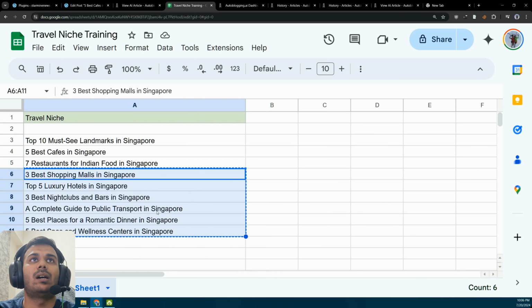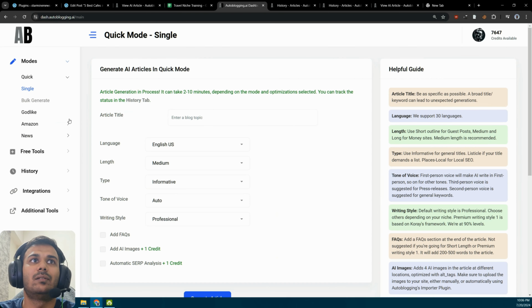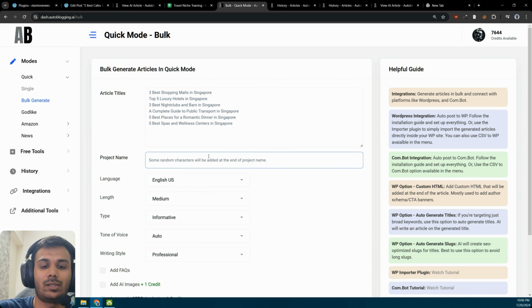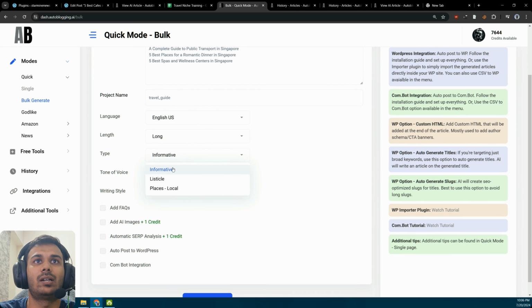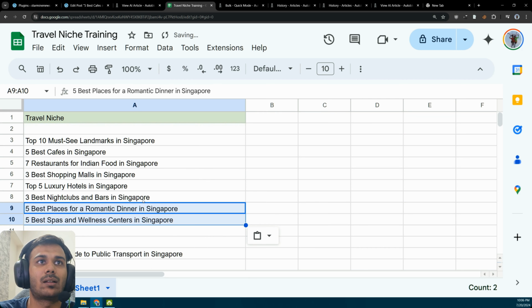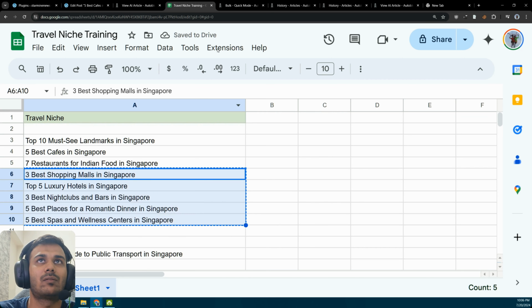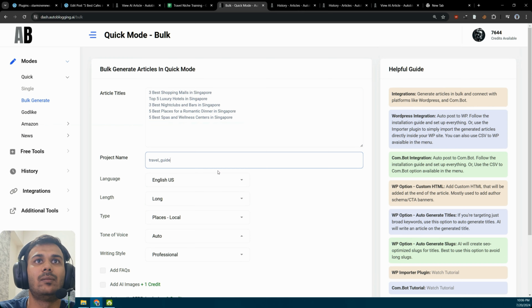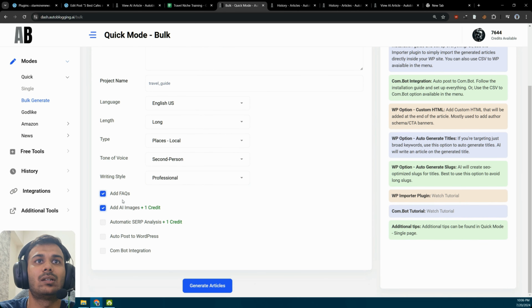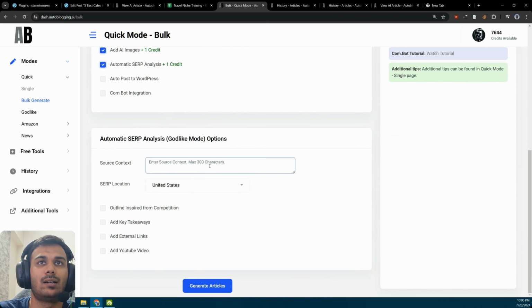Now you can do this in bulk as well. Doing everything one by one is quite slow. And this is why we have the bulk generation here. Simply create article titles like this, project name, travel guide, English US, length long again, informative, places local. One article is not best suited for places local, we'll keep that aside. And other than that, we'll use just five titles together for places local, and we'll keep professional, second person, add FAQs, add AI images, automatic SERP analysis, and in here we'll use our key takeaways and YouTube video.